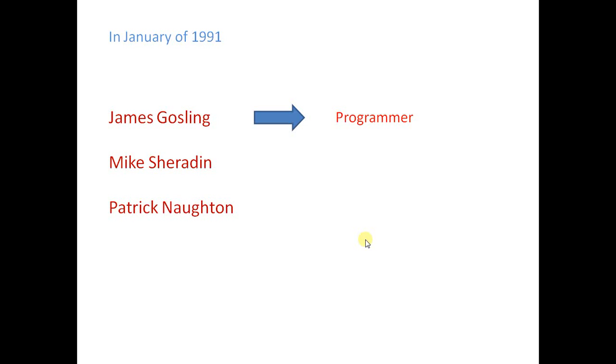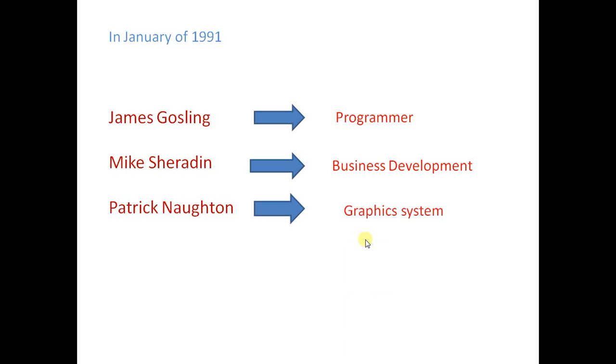Mike Sheridan's role is business development. Patrick Norton's role is the graphic system. After completion of coding, they should implement the GUI, meaning graphical user interface. It is taken care of by Patrick Norton.